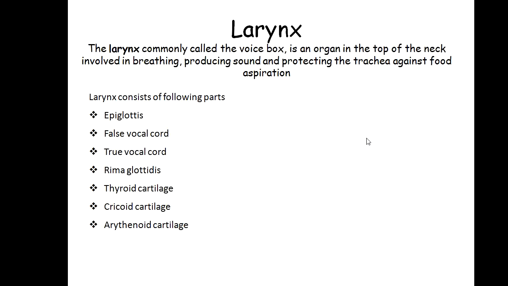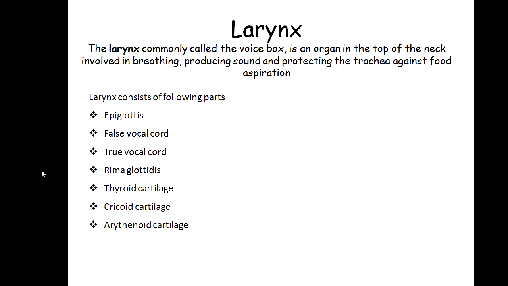Next one is the larynx. The larynx is commonly called the voice box. That is an organ on the top of the neck involved in breathing, producing sound and protecting the trachea against food aspiration. These are the various functions of the larynx.